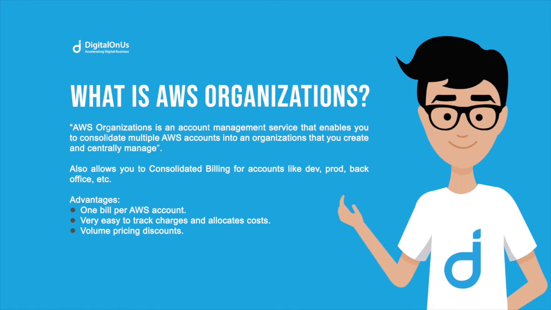One advantage of using AWS Organizations is that it allows you to set up a single payment method for all the AWS accounts in your organization. With consolidated billing, you can see a combined view of the charges incurred by all your accounts, as well as take advantage of pricing benefits from aggregated usage, such as volume discounts for Amazon EC2 and Amazon S3.